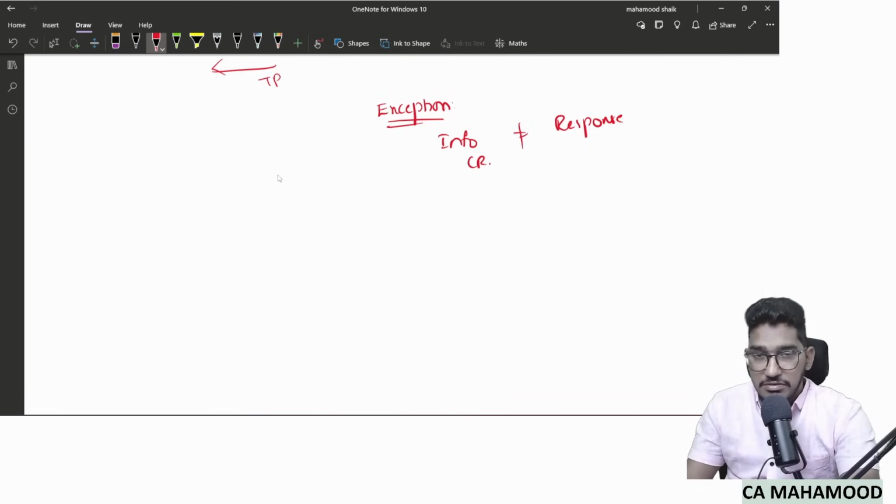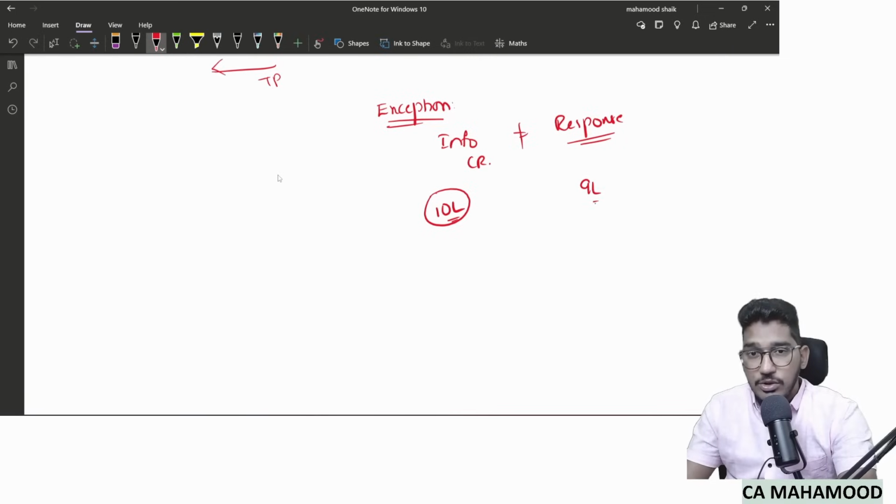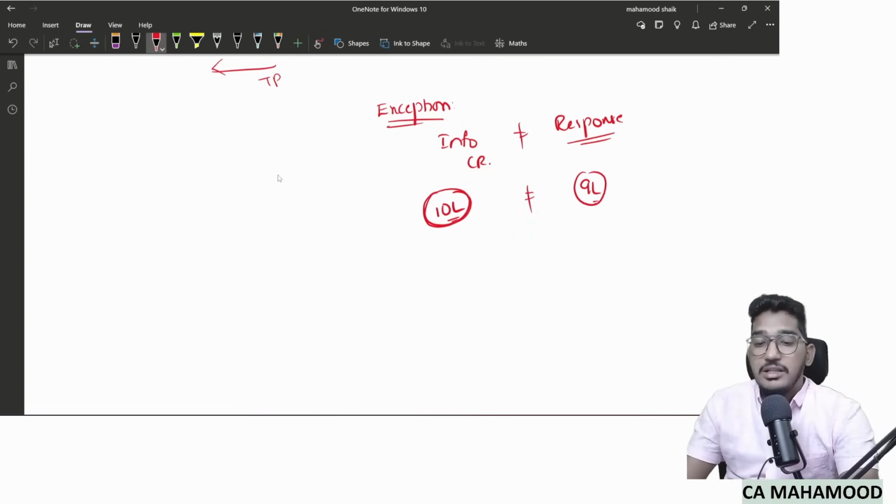Like I mentioned in the confirmation request, dear debtor, my client is saying that you are required to pay 10 lakh rupees to my client. Please confirm whether you are required to pay 10 lakhs or not. I got a response from the debtor. He told, no, sir, I am not required to pay 10 lakh rupees. I am required to pay only 9 lakh rupees. Now there is a difference between information which is there in the confirmation request and the response provided by third party. This difference itself we call it as exception.